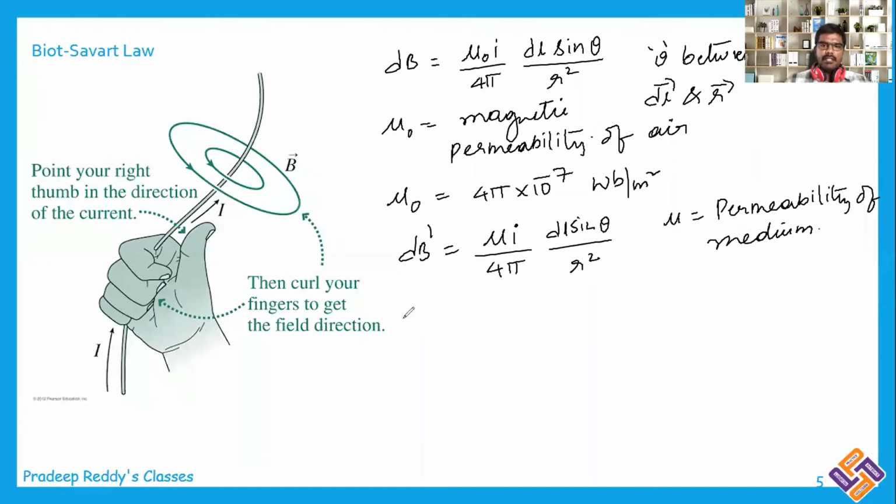Okay, you can divide these two: dB dash divided by dB is equal to mu divided by mu naught, which is mu r, called relative permeability.